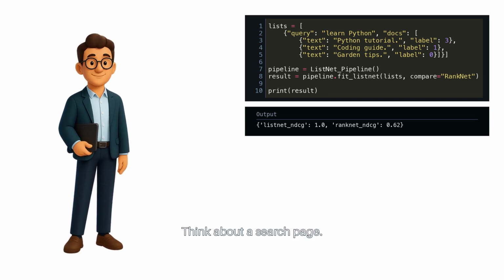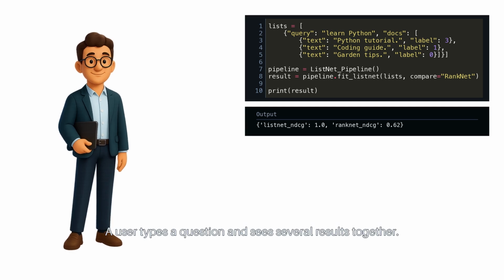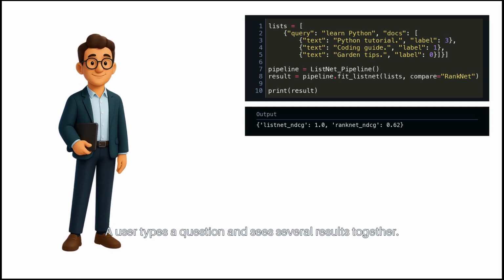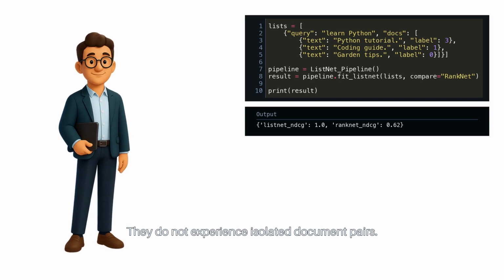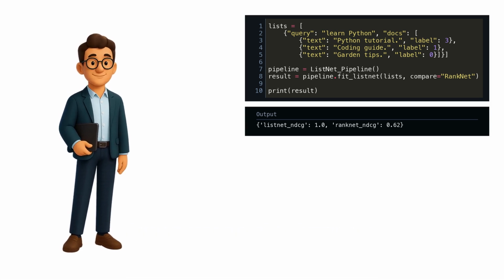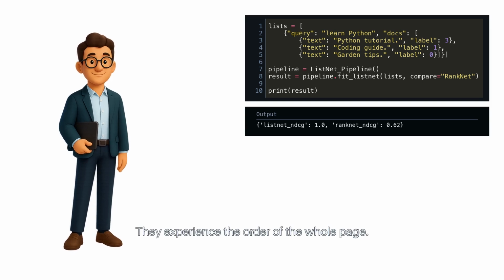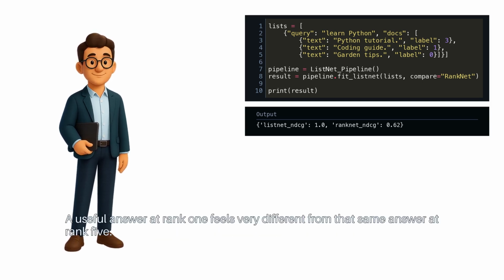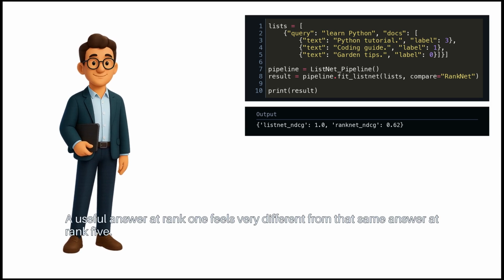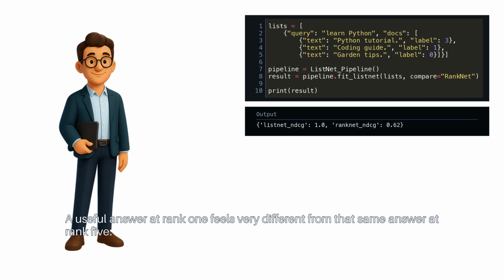Think about a search page. A user types a question and sees several results together. They do not experience isolated document pairs. They experience the order of the whole page. A useful answer at rank 1 feels very different from that same answer at rank 5.